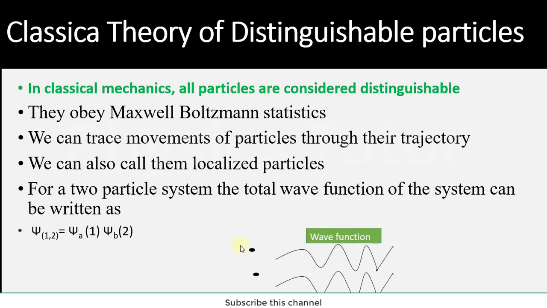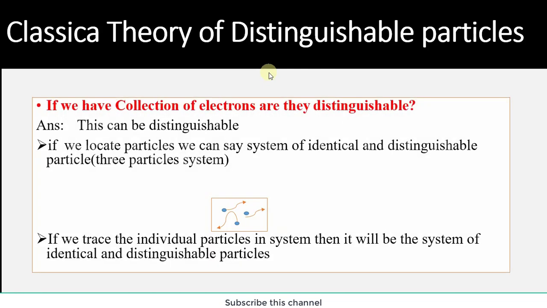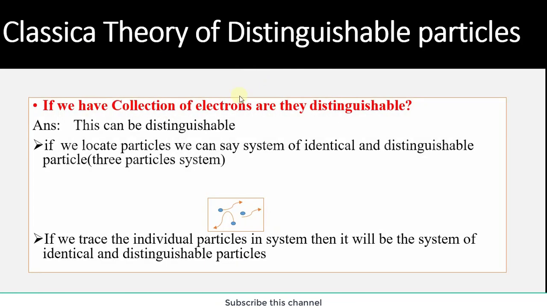In the same sense, we have two particles whose wave is generated due to their movement, and the wave function can be determined by this formulation. Further, if we go into detail on the classical theory of distinguishable particles, here you can see the particles; these are electrons. You can easily distinguish between them. They look identical and we can easily distinguish them. So the statement is, if we have a collection of electrons, are they distinguishable? This is the question. The answer is that they can be distinguishable because we can differentiate between them easily, as they are separate.